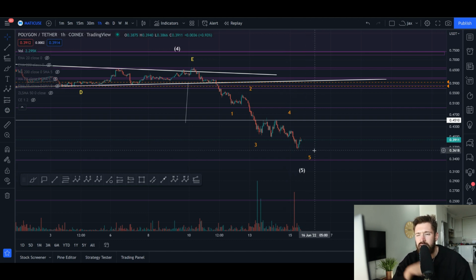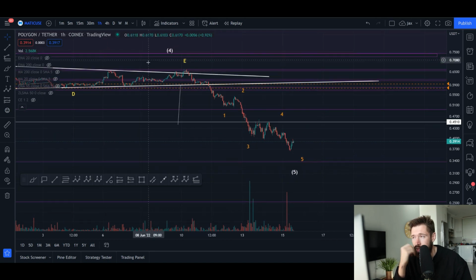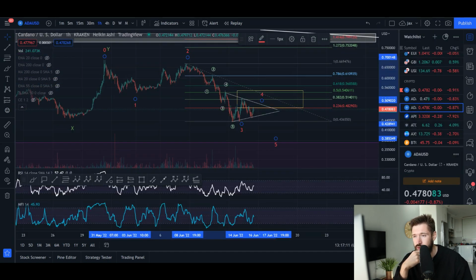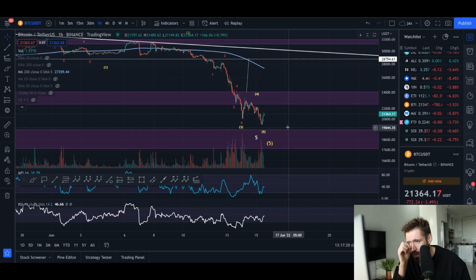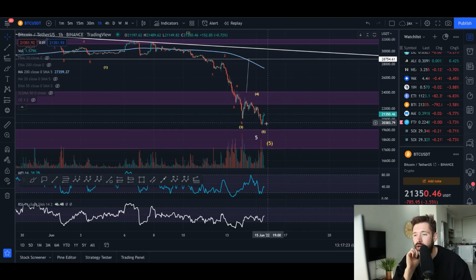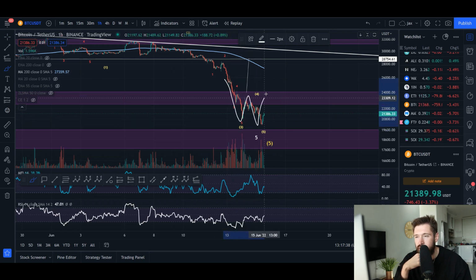Personally, I do think we're going to come a little bit lower to about 28, at least 28 to 32 cents. I've been looking at Cardano as well, and I still think we have to complete that wave 5 for ADA. And I think Bitcoin could come down a little bit lower in between that 17 to 19K price target. We'll have to see here. We are seeing a bit of a strong bounce off 20K. So if we push back above these levels of resistance here, and we were to push all the way back up to the higher 20Ks, maybe we see consolidation where we've come down and we start to consolidate within a range here.